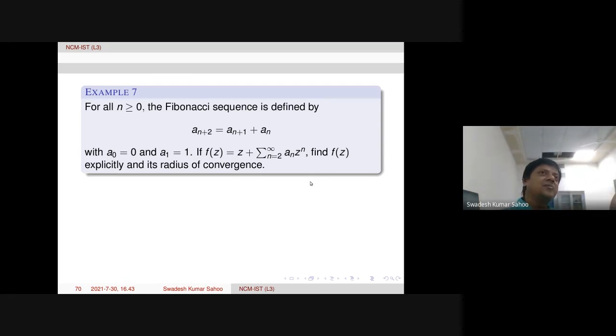Once we compute f of z, then we take the points where f is actually not analytic. There may be many points where f is not analytic, that is, the zeros of the denominator of f of z. So we compute those points where the function is not analytic. Then, because it is about the origin, from the origin we take the nearest point. Up to that distance is the radius of convergence, because beyond that it will not be convergent. Okay.